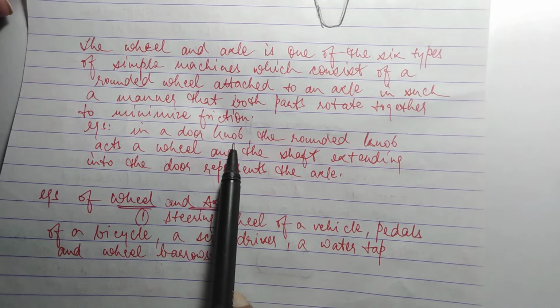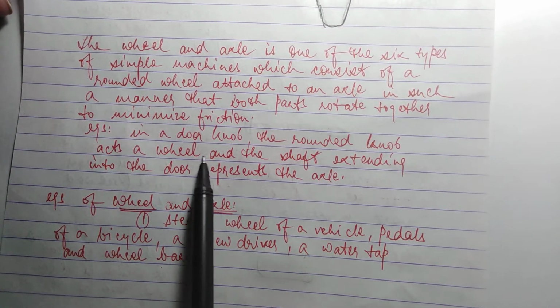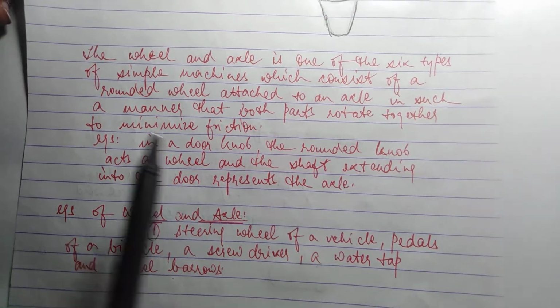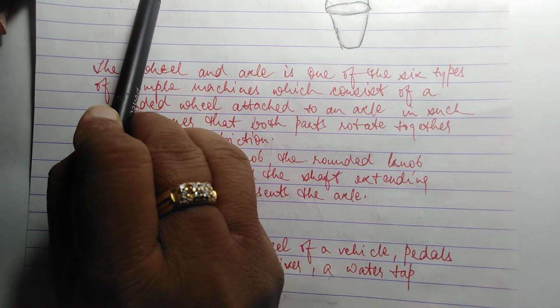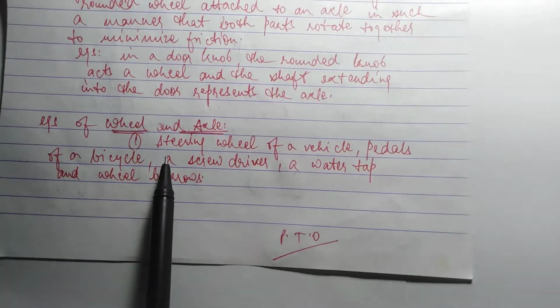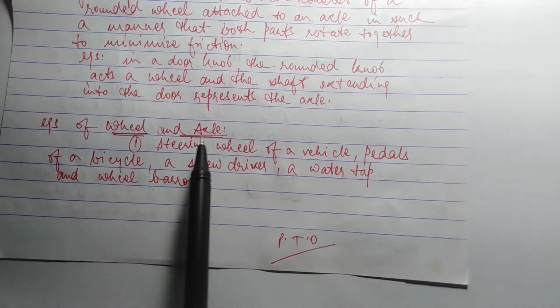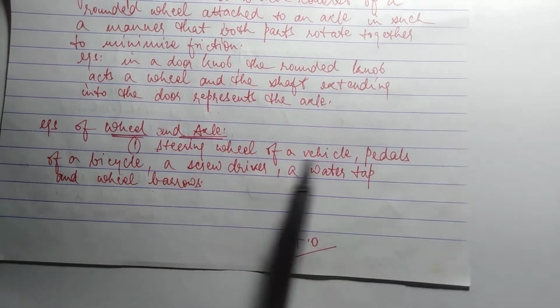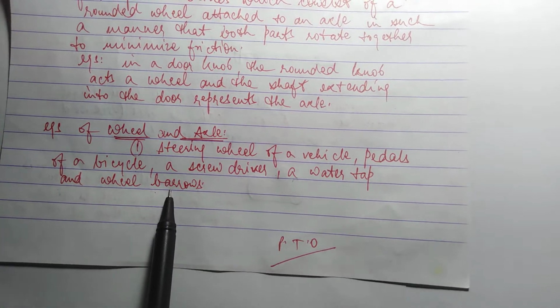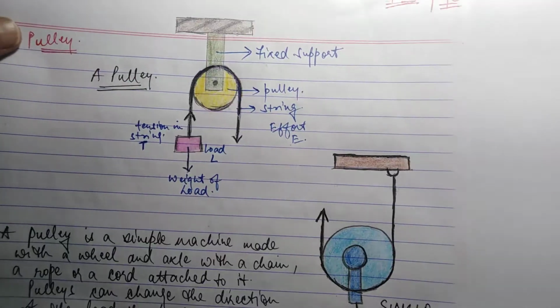Example, in a door knob, the rounded knob acts as a wheel and the shaft extending into the door represents the axle. This is the axle and this is a rod. Examples of wheel and axle are the steering wheel of a vehicle, pedals of a bicycle, a screwdriver, a water tap and a wheelbarrow. Now pulleys.